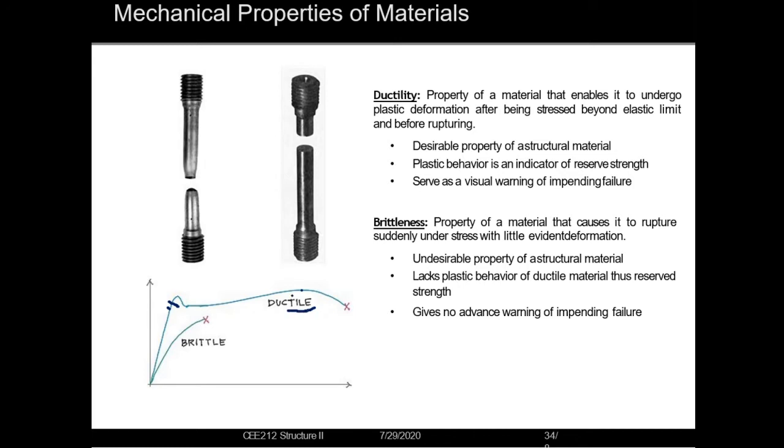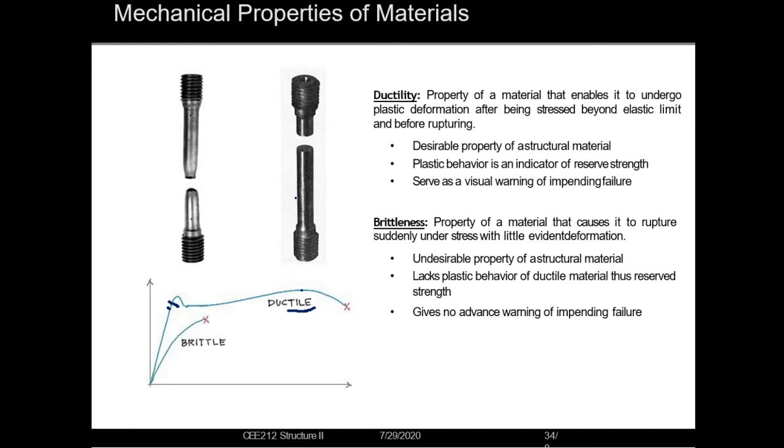That means the material which will undergo a huge amount of plastic deformation is our ductile material. And it has some usefulness because of its desirable property. This property is always desirable in a structural material, and plastic behavior is an indicator of reserve strength. It will reserve the strength, and it will serve as a visual warning of impending failure. We will sum up later.